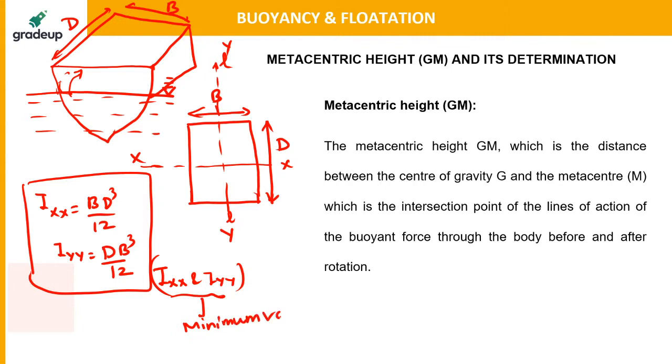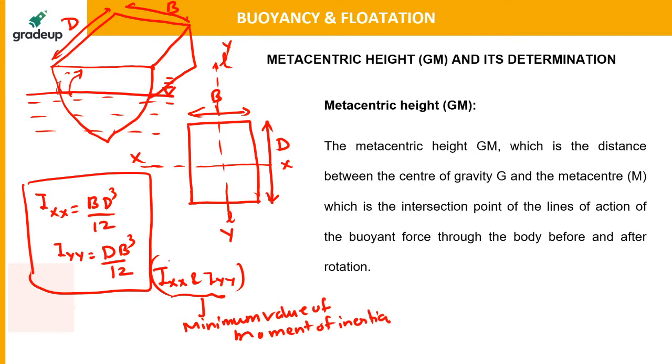Minimum value of moment of inertia. Why do we have to put the minimum value of moment of inertia? Why? There is a very simple logic behind that. If you understand the design of ships, the ships have been designed on the basis of a very simple thing.